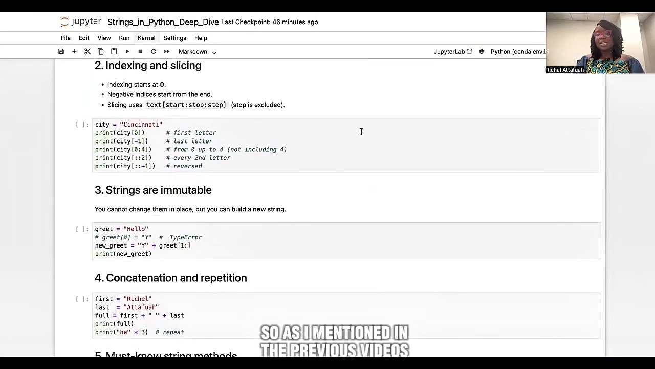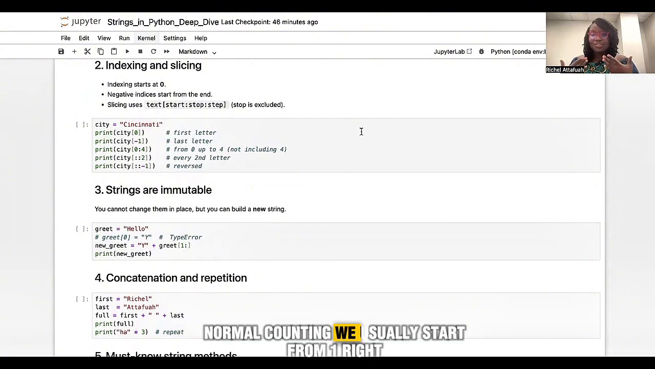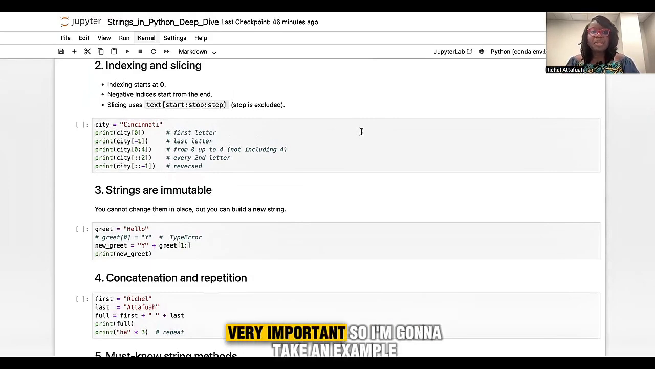As I mentioned in the previous videos, Python indexing starts from 0. In normal counting, we usually start from 1, right? But in Python, we start from 0. Please have that in mind. Very, very important.